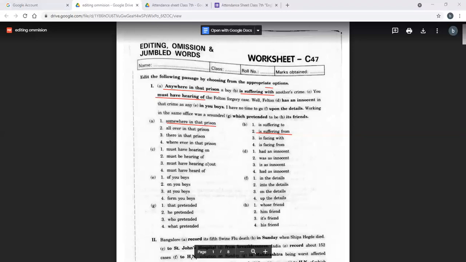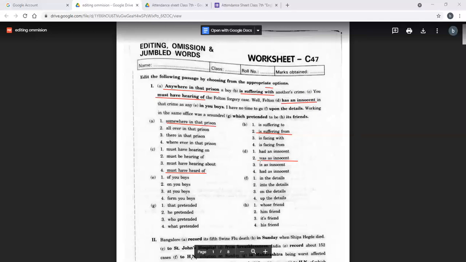Must be hearing of. Be hearing of सुन रहे होगे तो हो ही नहीं सकता. Must have hearing about. Again we do not have a problem with the preposition. ठीक है? Must have heard of. This seems here to be most appropriate कि तुमने सुना ही होगा. ठीक है? Then the D1. Well, Fenton has an innocent in that crime. Had an innocent, was as innocent, is as innocent, had as innocent. ठीक है? Has an innocent यहाँ पे गलत हो जाएगा. वो क्या कह रहे हैं कि इतना शरीफ था तो क्या हो जाएगा? Was as innocent in that crime as any of you.